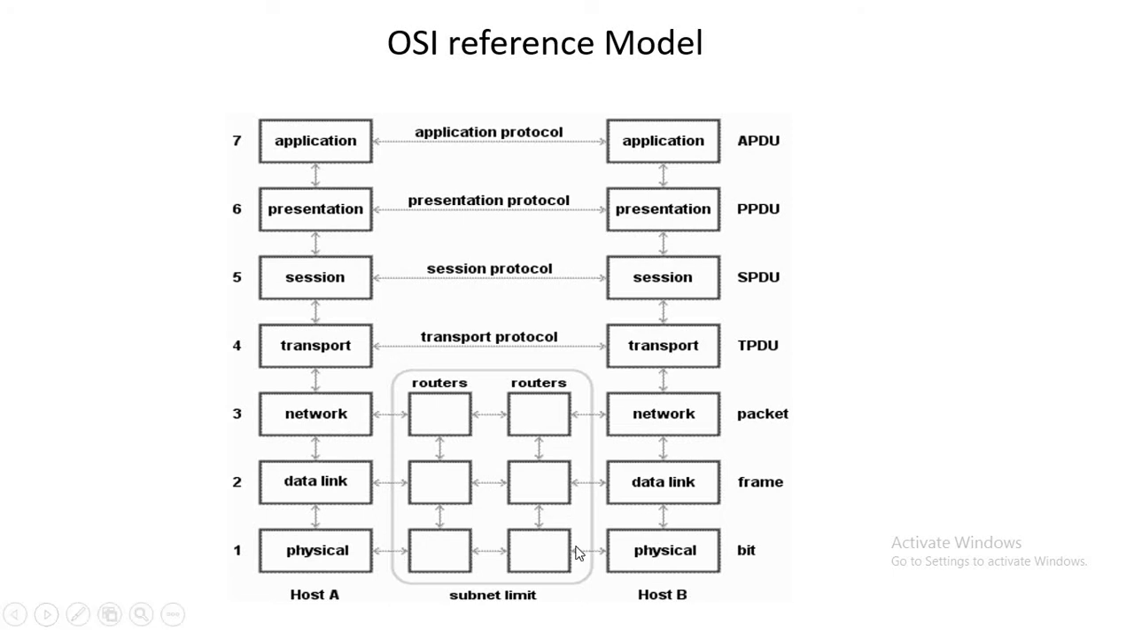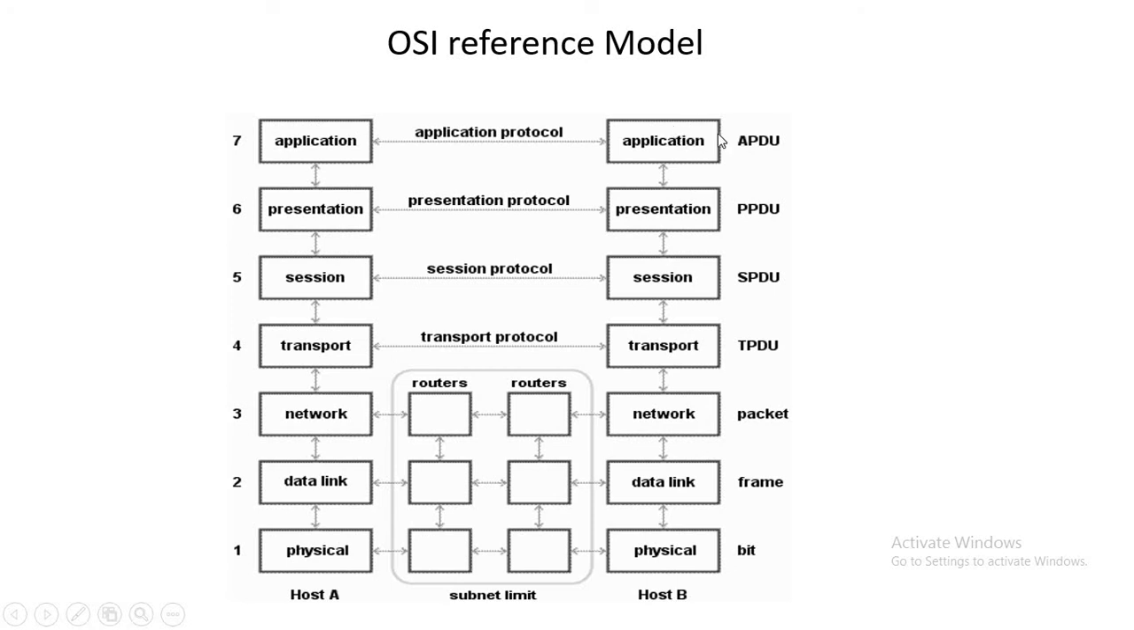transmission media. And the same thing, after reaching the destination side, the physical layer will send the individual bits to the data link layer. The data link layer will make a frame of the individual bits and forward it to the network layer. The network layer will make a packet of those frames and forward it to the transport layer. In the transport layer, the protocol data unit, and the transport layer will forward to the session layer. The session layer will forward the session layer protocol data unit to the presentation layer.